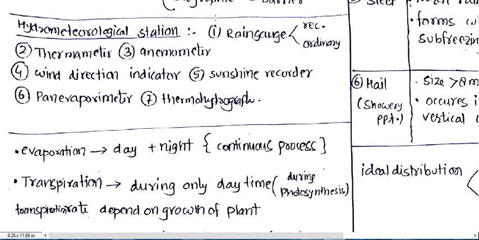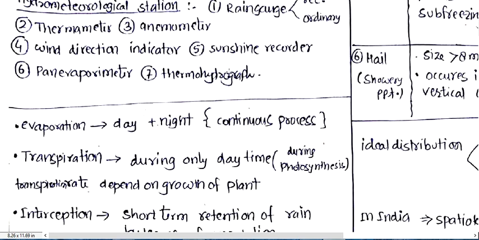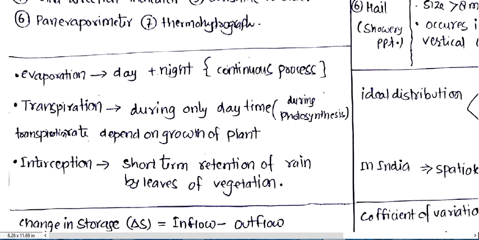So let's discuss the basic terms of hydrology. In the evaporation part, evaporation is a continuous process.